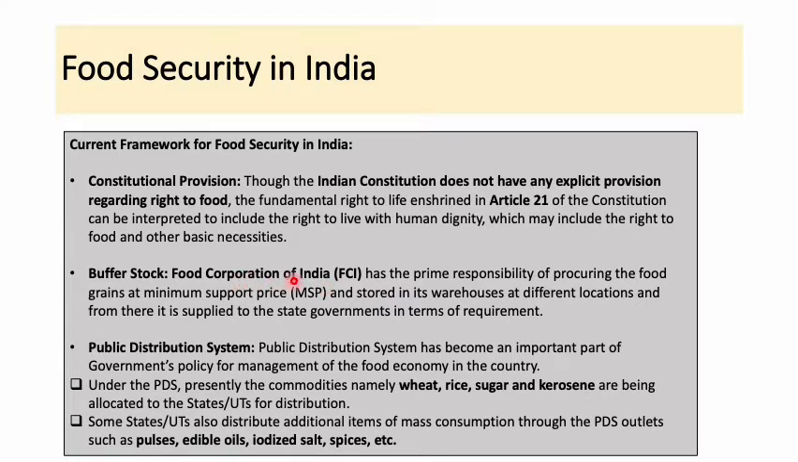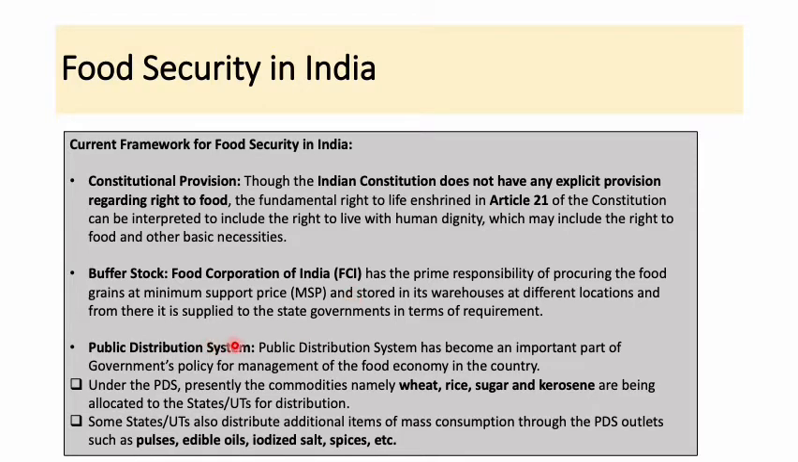Then buffer stock. The Food Corporation of India, the FCI, has the prime responsibility of procuring food grains at the MSP, that is the minimum support price, and storing them in its warehouses at different locations, and from there it is supplied to the state governments as per requirement. So what is a buffer stock? What does FCI do? FCI procures the food grains from the farmers at the MSP and maintains a reserve stock, that is a buffer stock of the grains, and then makes the buffer stock available to the various states in terms of their requirements.